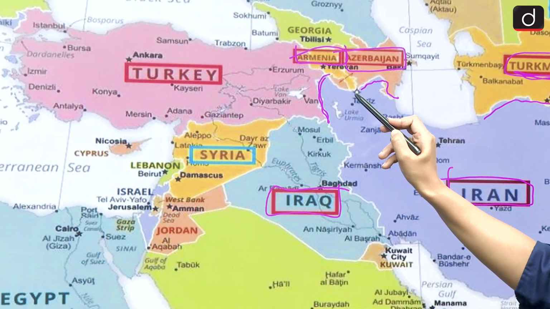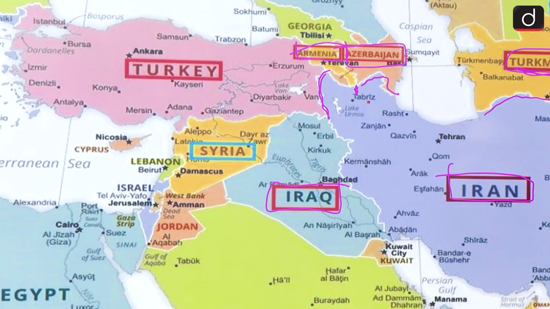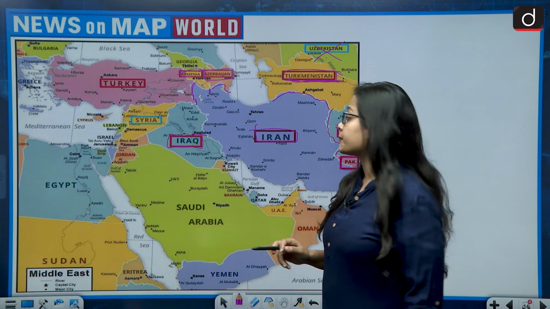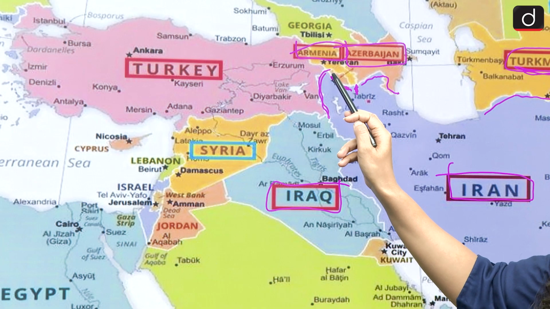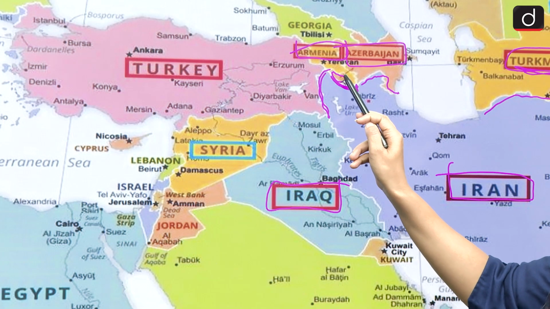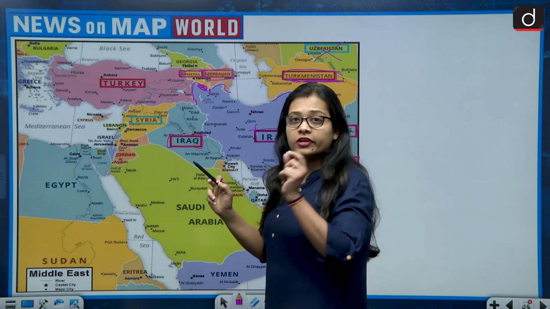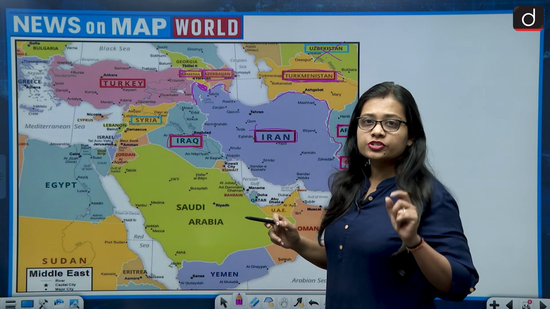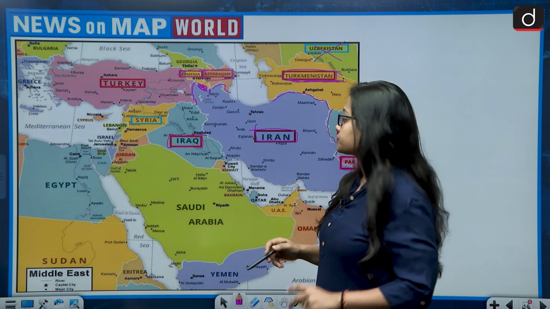Then a very small border is with Armenia. So this is the border which it shares with Armenia. And then on the side of Armenia, this region again belongs to Azerbaijan. So overall it's a very small border which Armenia and Iran share with each other.